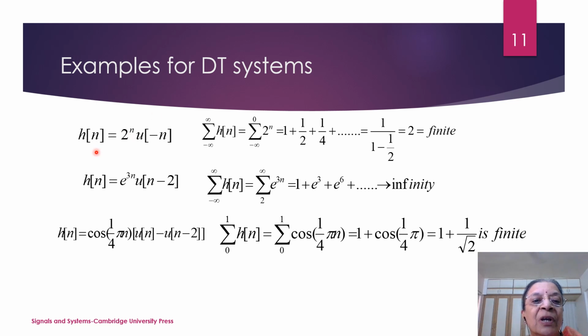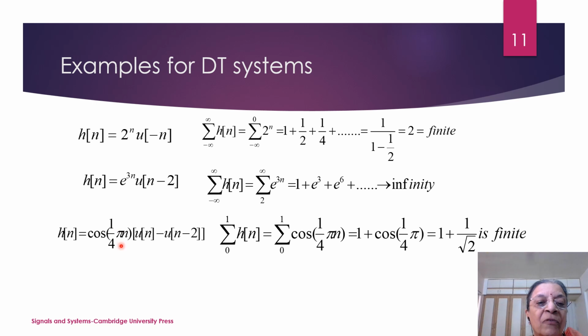Examples of discrete-time systems: h[n] is 2 raised to n u of minus n. So it will be summation from minus infinity to 0 of 2 raised to n. So it will be equal to 1 plus 1 by 2 plus 1 by 4, etc. And this is an infinite series, so we consider the closed form expression for this. So 1 upon 1 minus half, so it comes to 2, so it is finite, right? Next, h[n] is e raised to 3n u of n minus 2, that means it will be existing from 2 to infinity, e raised to 3n, so it will go to infinity.